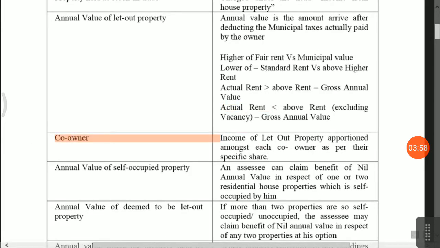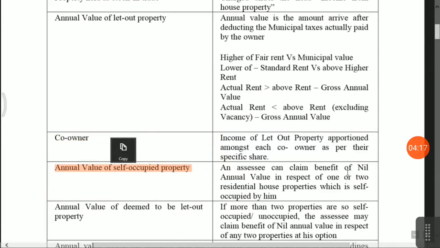Okay, next is co-owner. In the case of co-owners, income of let out property is apportioned among each co-owner as per their specific share. Whatever share as per their agreement, the rent portion will be allocated. Okay, clear?